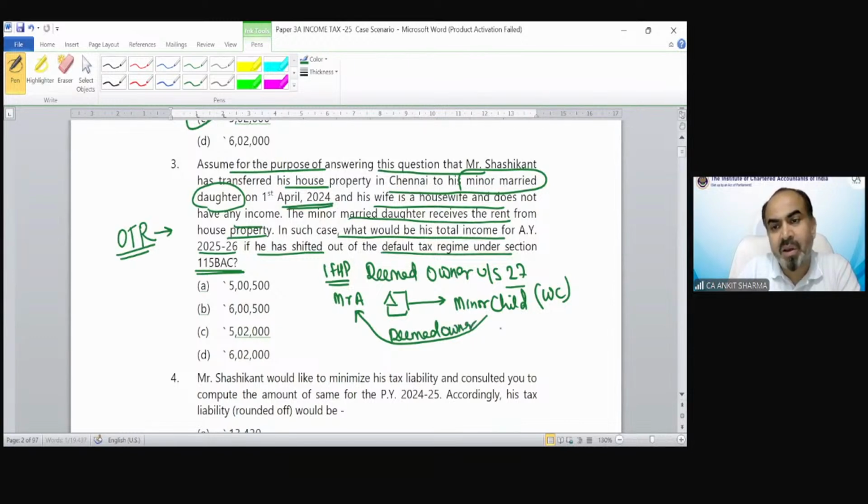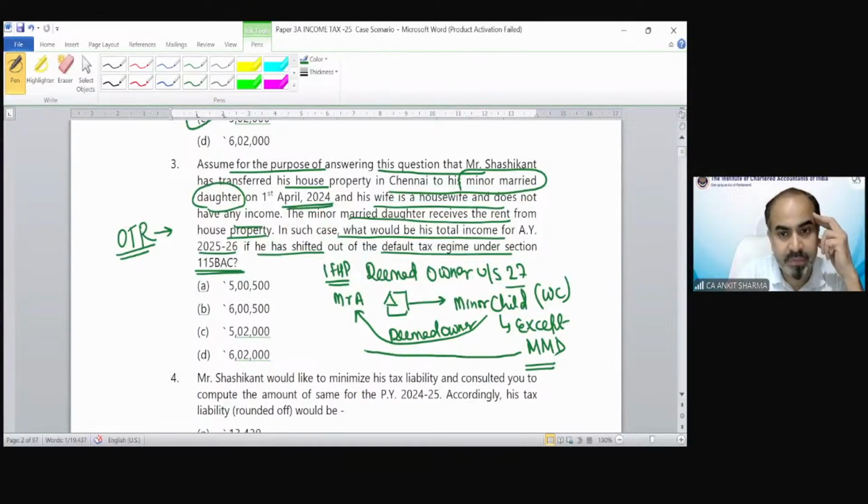Remember, students? But there's an exception which says except in case of minor married daughter. So that means if Mr. A transfers his house property to a minor married daughter without consideration, then Mr. A would not be treated as deemed owner. She is going to be treated as the owner of that property.